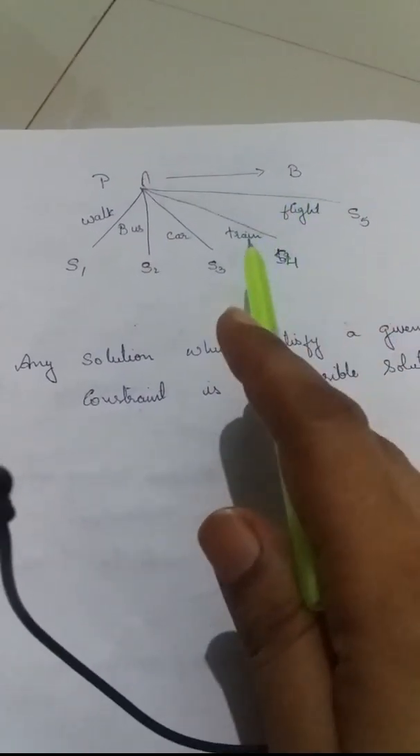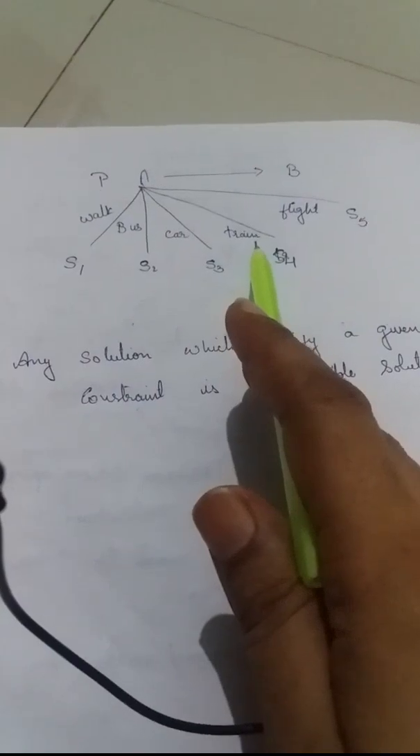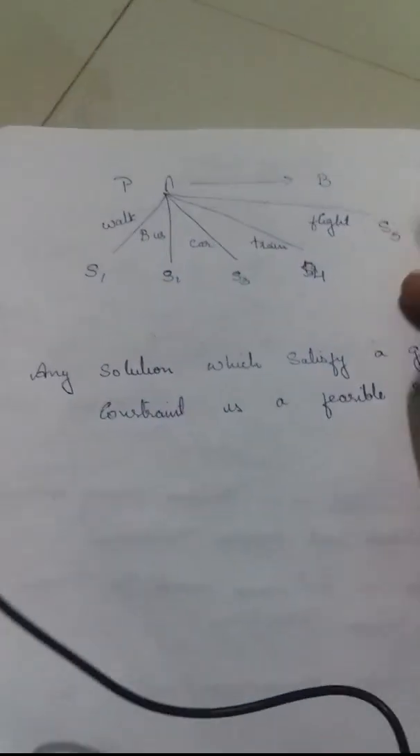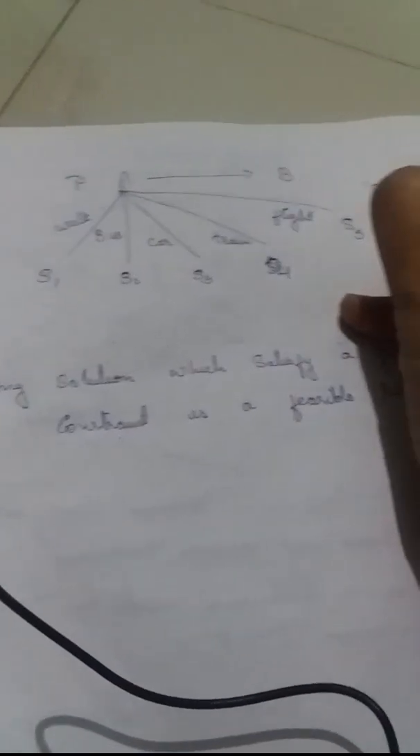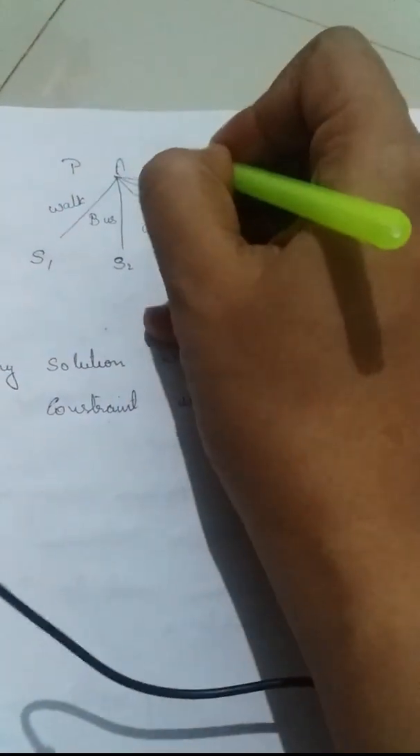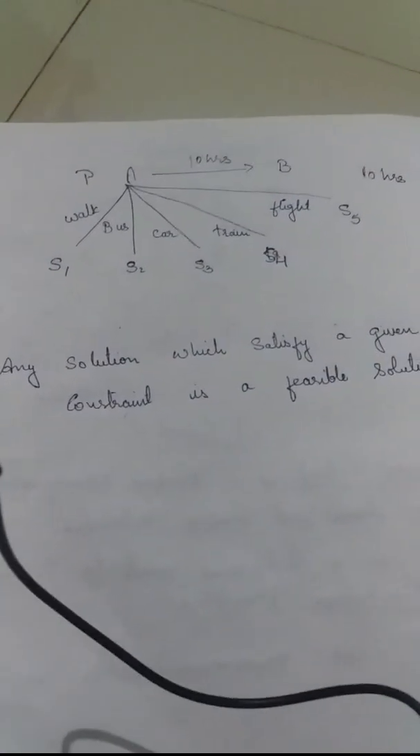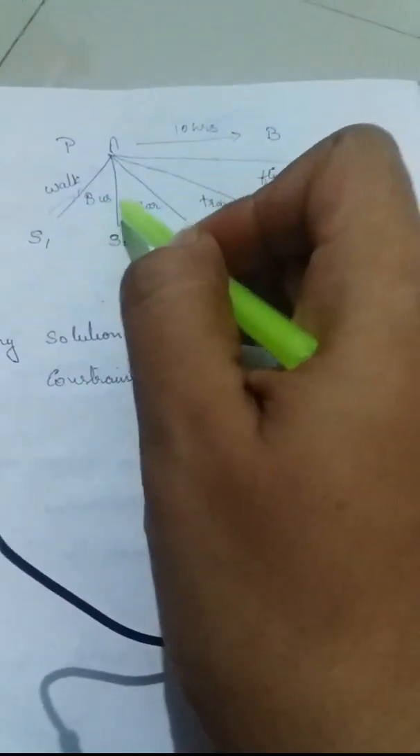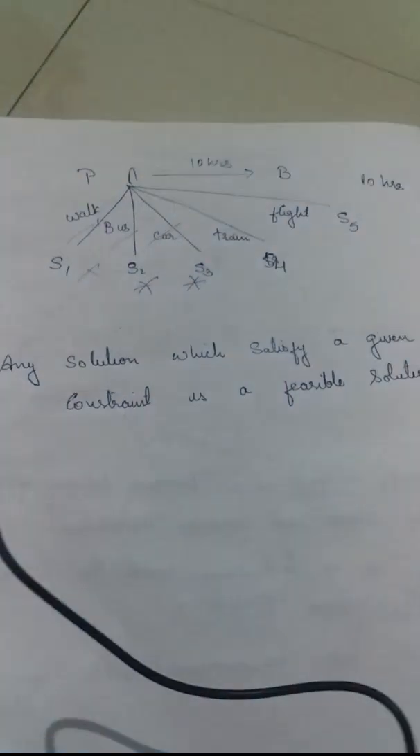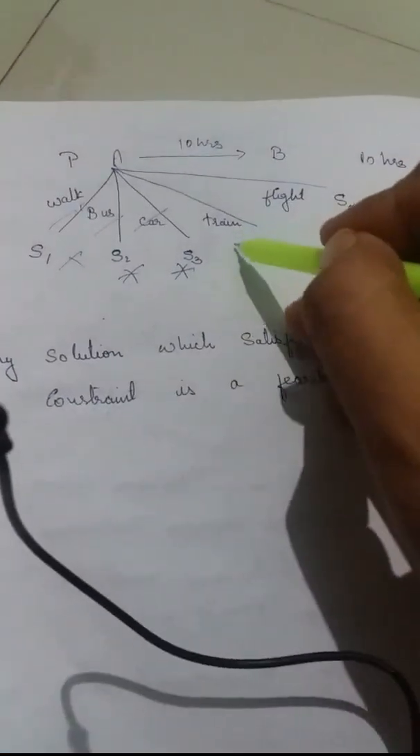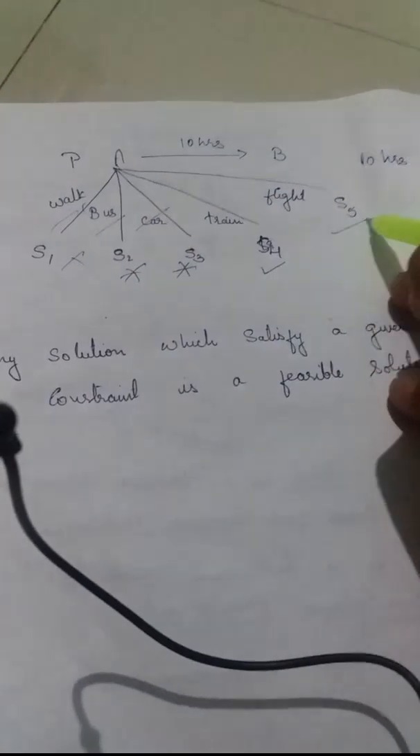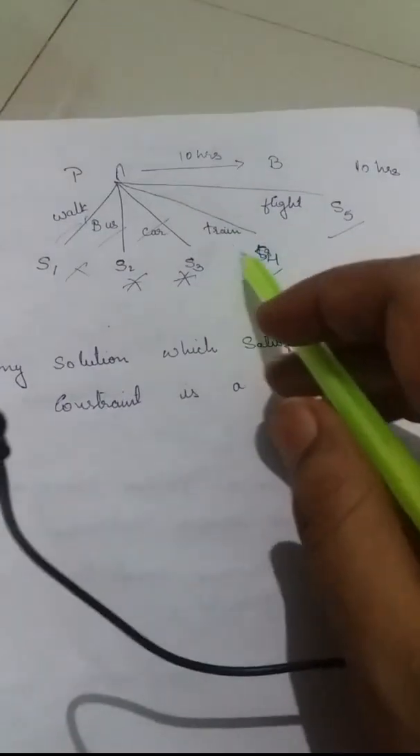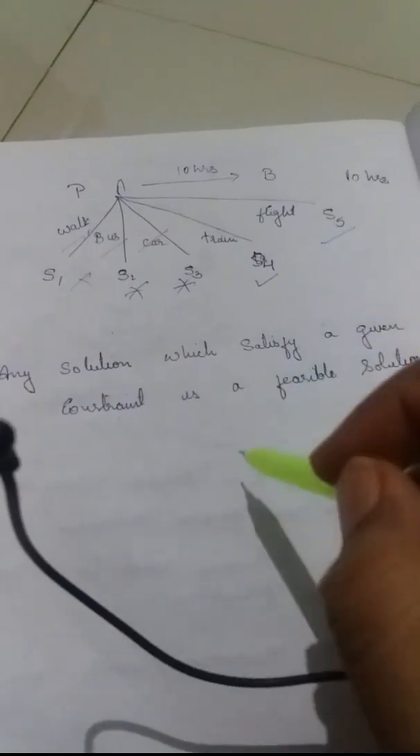Now if I apply a constraint that I have to travel the city from A to B within 10 hours. If I apply a constraint, which is nothing but a condition, now traveling the city by walk, by bus and car will be ruled out. I cannot complete or travel within 10 hours. So the only solutions which are left out are I can travel the city by train or by flight. So this solution is called as a feasible solution.